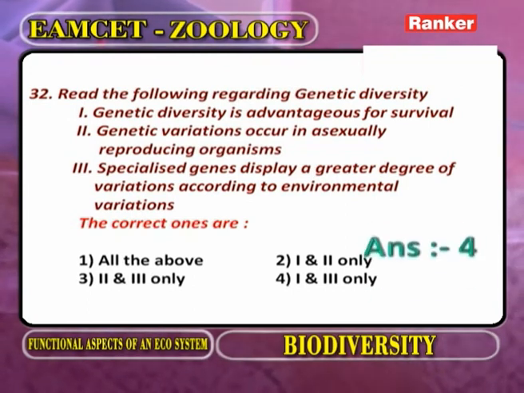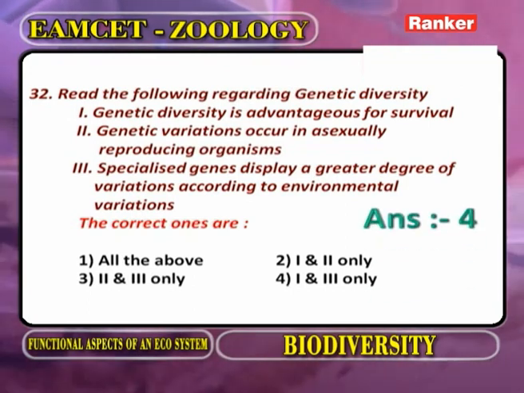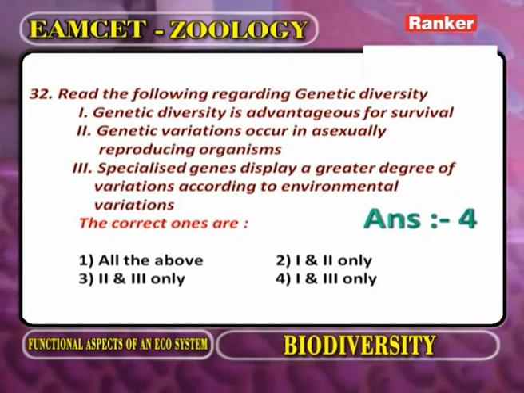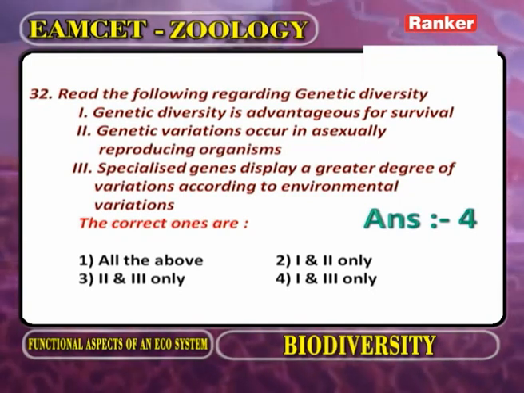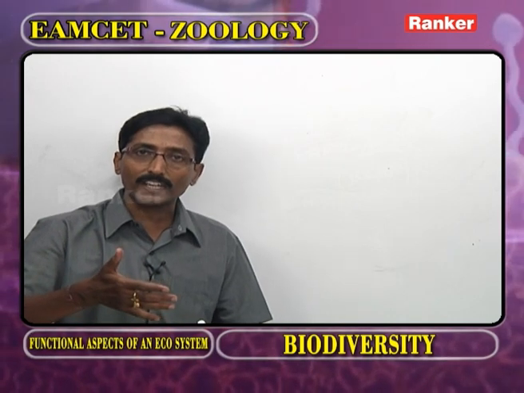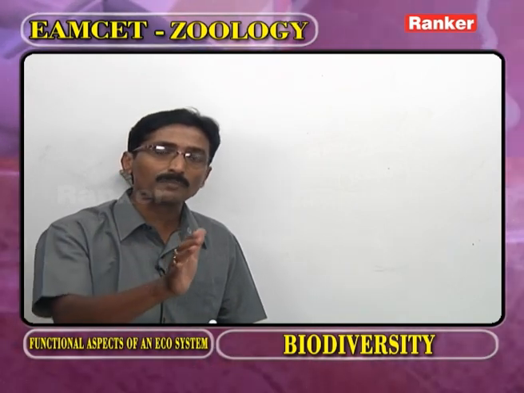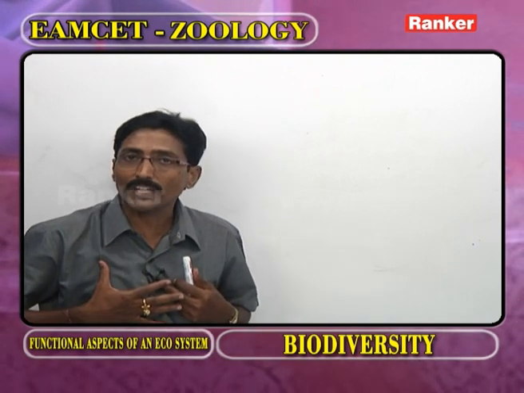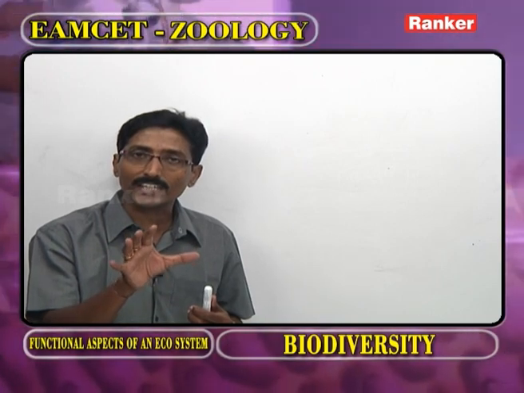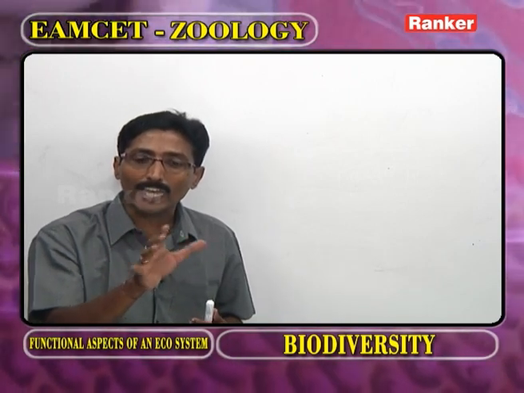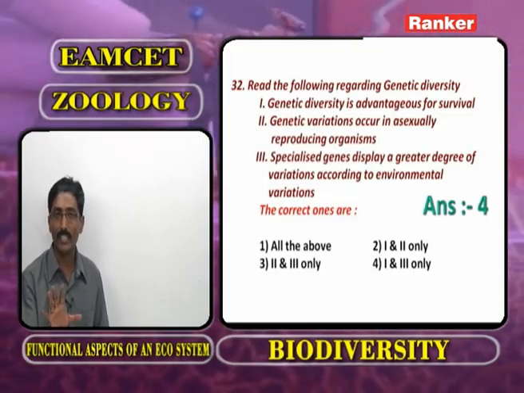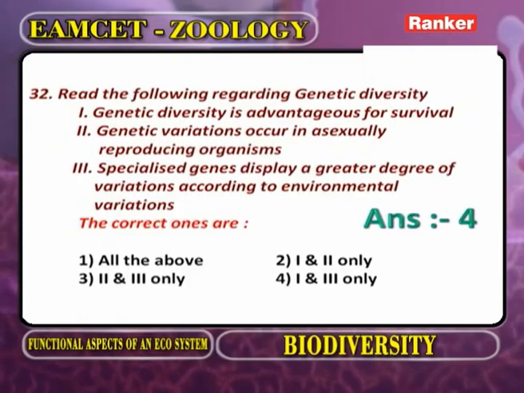Read the following regarding genetic diversity. Genetic diversity is advantageous for survival. As the environment changes, the genetic diversity increases. Because of the genetic diversity, the organisms adapt to the environment. We all have 46 chromosomes, so we are adapted to the environment. So genetic diversity helps for survival and adaptiveness. It is correct. Now, the second statement.